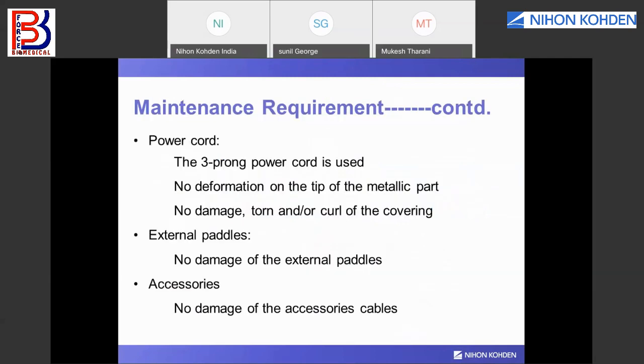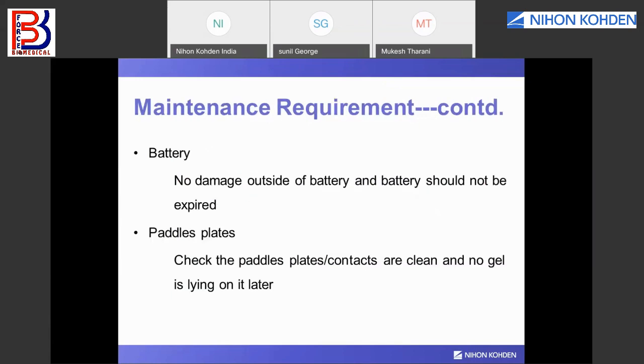As we discussed last time, the power cord should be 3 prong, with no deformation on the metallic part. The external pedal should not be damaged. Accessories and cables should be properly cleaned and no cracks found on those cables. Battery should not be damaged. Pedal plate should be clean. I am repeating this again because it is very important.